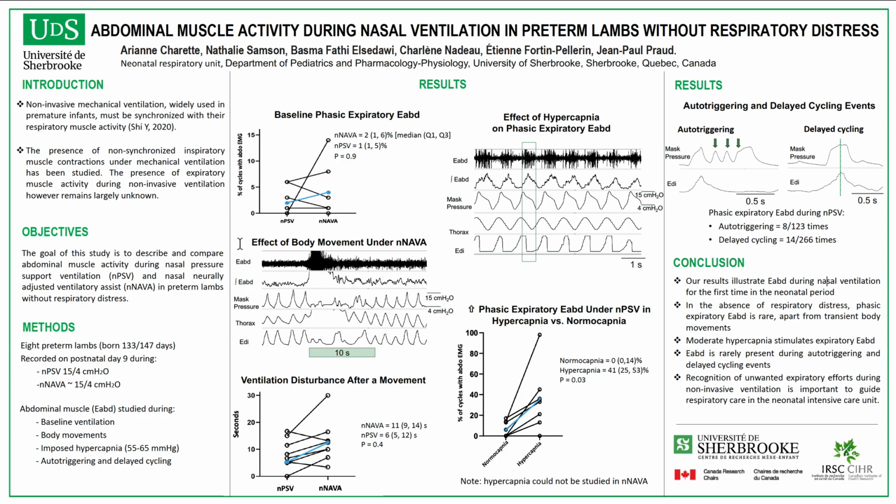Now we see the effect of a body movement under NAVA. We see it over time, and we see the abdominal muscle activity, the integrated signal, mask pressure, thorax, and the EDI. We can see the beginning of the movement, and it impacts the mask pressure with the abdominal contraction for a period of about 10 seconds.